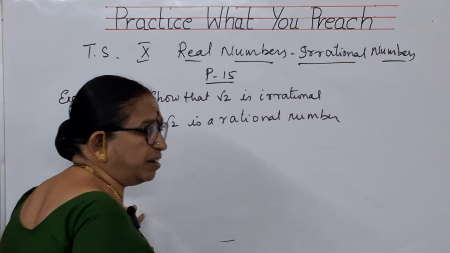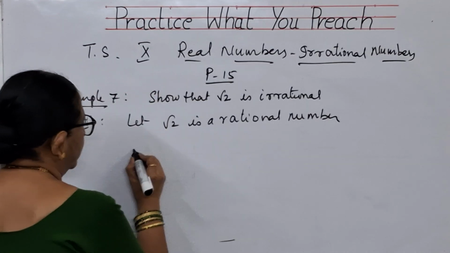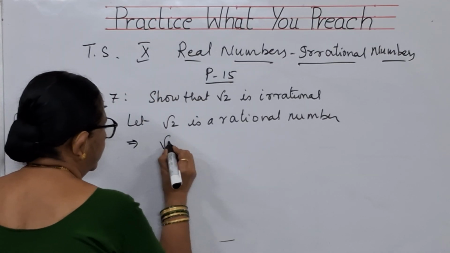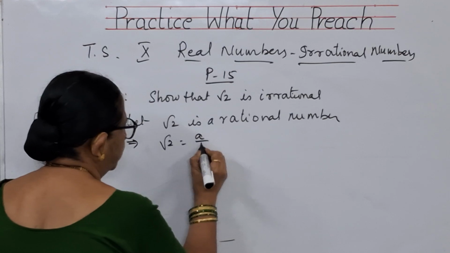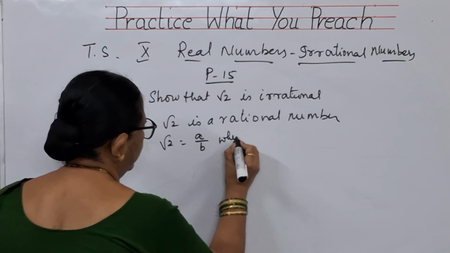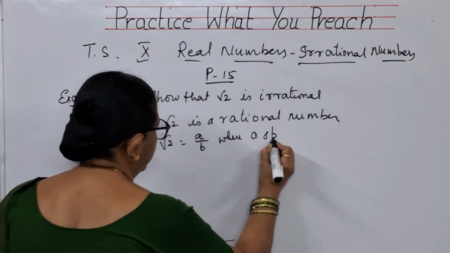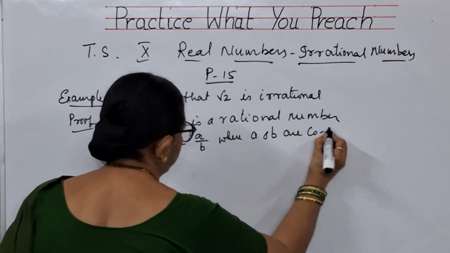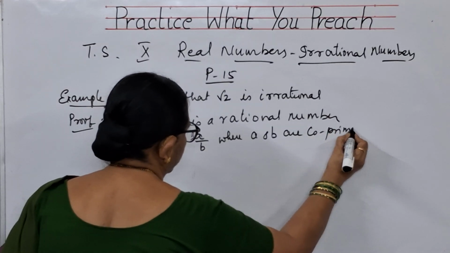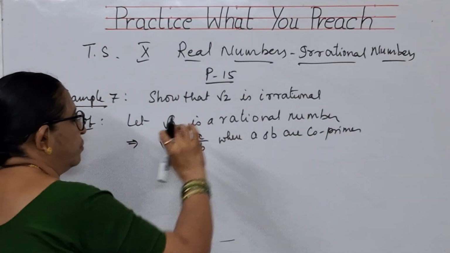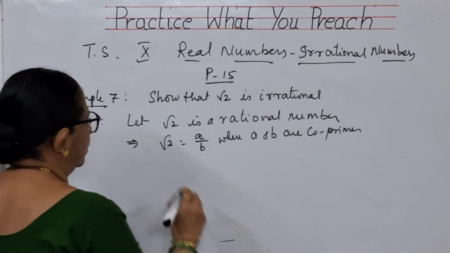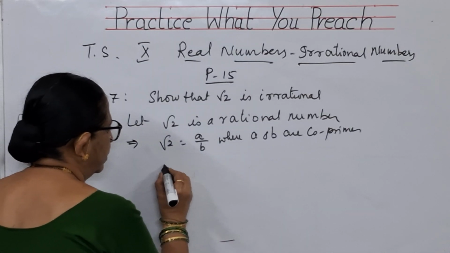If it is not irrational, it should be rational only. What does this imply? Root 2 is equal to a by b, where a and b are co-primes. It means, children, the simplest form of the ratio.